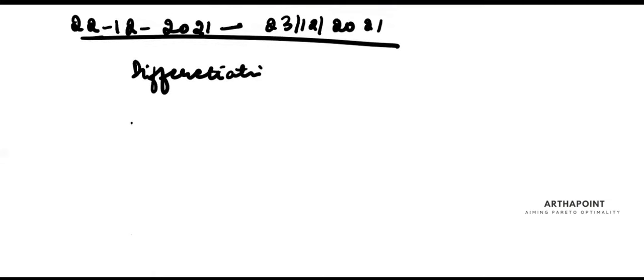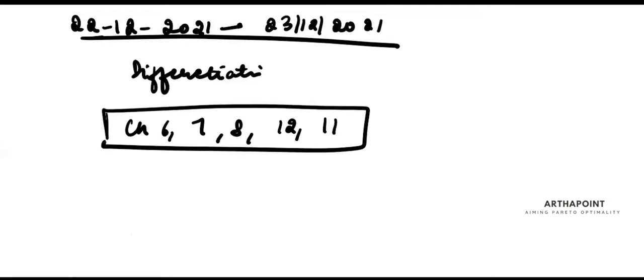This is chapter 6, 7, 8, 12, 11 of the book. Again, everything is there in your videos. This has been thoroughly covered. We talked in length and breadth of what is differentiation, what is partial differentiation, what is a homogeneous function, what is a homothetic function, what is mean value theorem, what is extreme value theorem. Definitely, mean value theorem is coming in this year's exam. It's not going anywhere. So you have to focus on these chapters.